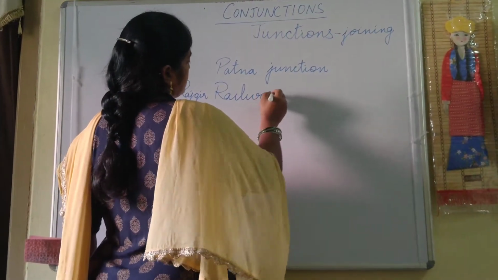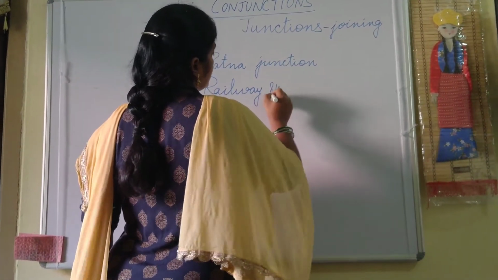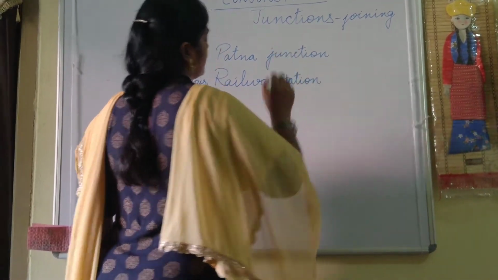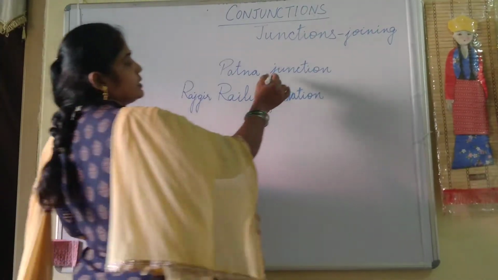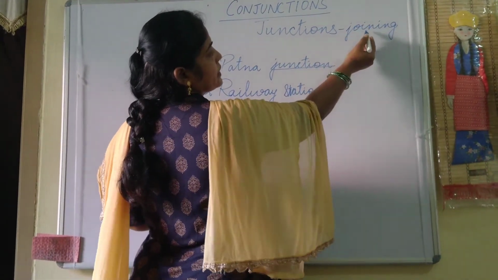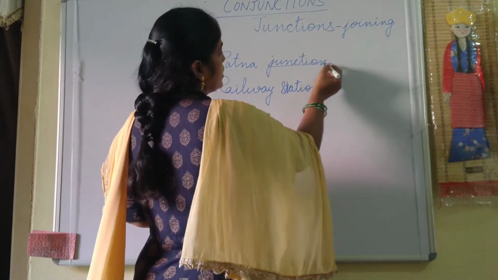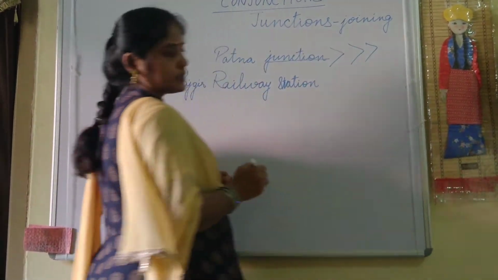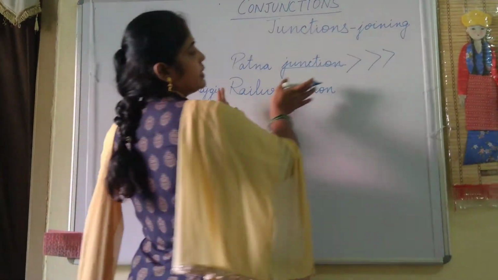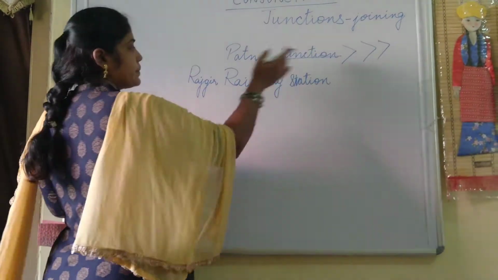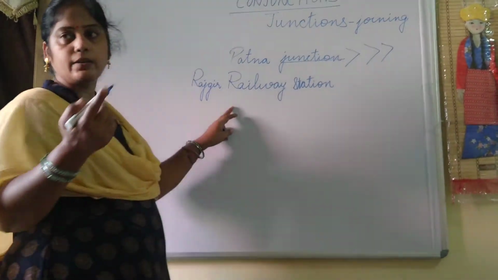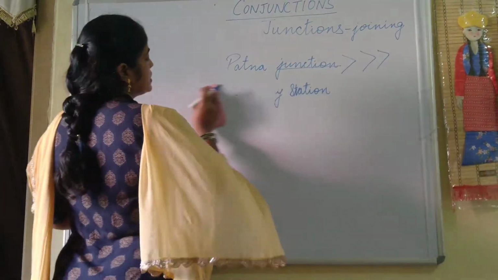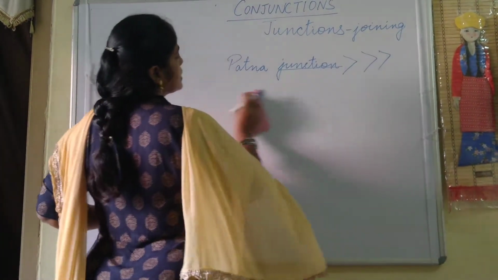Rajgir railway station. Now what is the difference between the two? See, the word junction, I have already explained that its meaning is joining. So when it is Patna Junction, it joins to its sub-areas. From one part, many areas are being separated and joined. Here Rajgir has only one way, so it is known as Rajgir station. This is the main difference. Now moving towards our word.